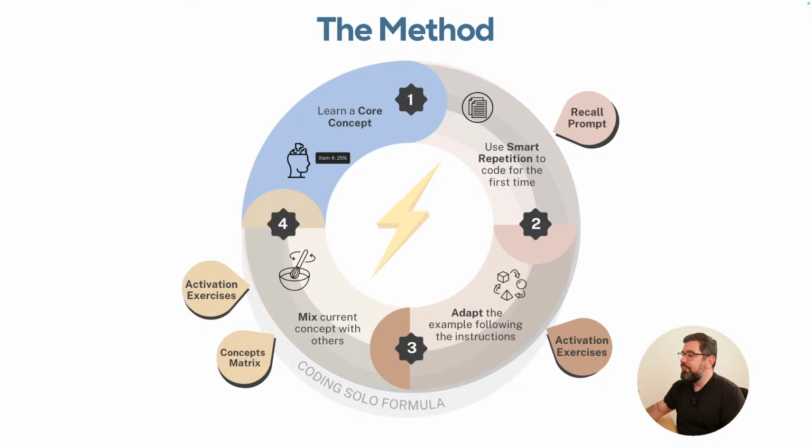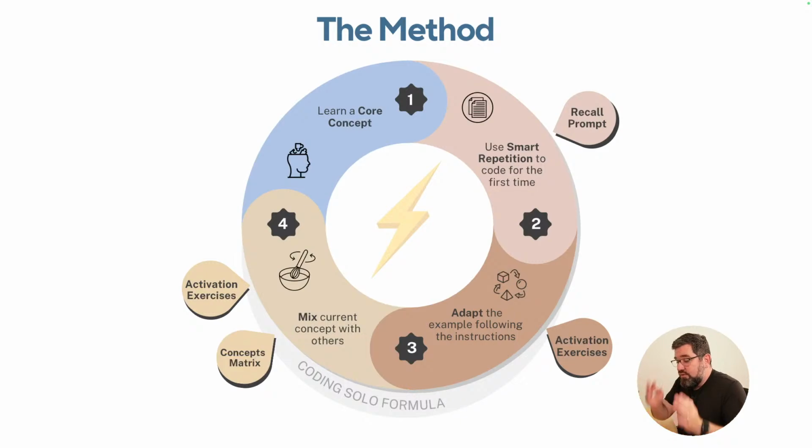However, I extracted the very essential so that you can take that and put it to motion and start learning, okay? So step number 2, you apply my own proprietary framework. I call it Smart Repetition, and it's a set of steps that you do and you learn to code. You learn that concept. There's no way that you do these steps and you do not learn, okay? The reason why is you cannot move ahead if you didn't apply this knowledge in the proper way.